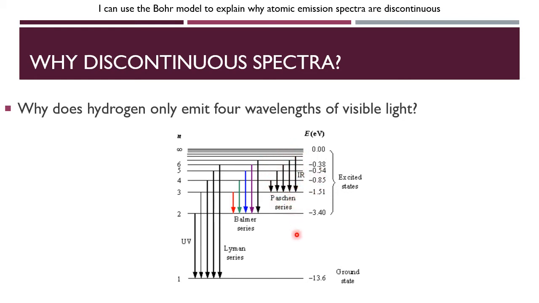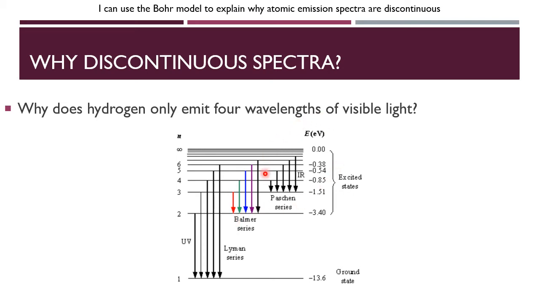Now, one thing I should note here is this energy level diagram is not drawn to scale. With our ground state or first energy level here and the infinite level up here, if this was drawn to scale, this second energy level would actually be about 3/4 of the way up. It'd actually be about right here between 1 and infinity. The reason it's spaced out more is just so we can see more energy levels, so it's easier to read.